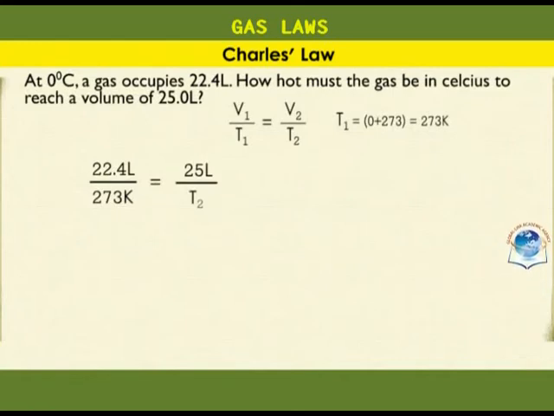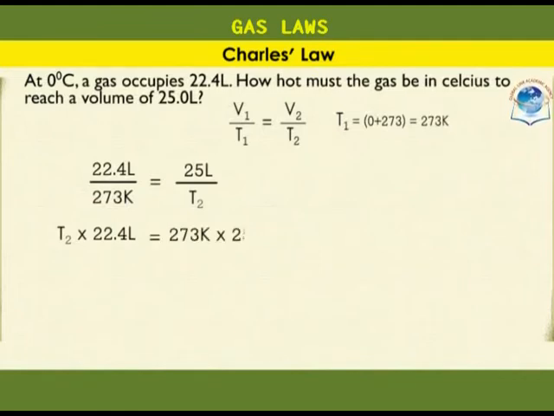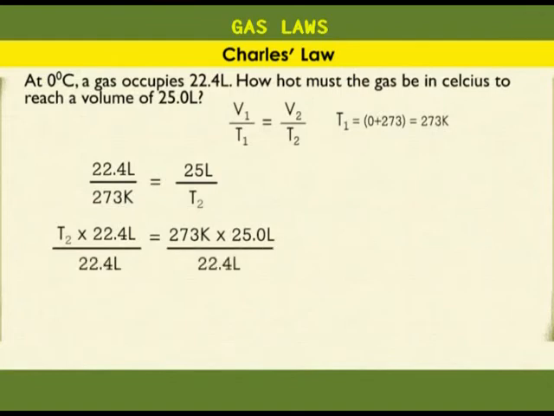Solve for T2. For us to solve for T2, we need to cross multiply here. T2 times 22.4 liters is equal to 273 Kelvin times 25.0 liters. To get T2, we divide both sides by 22.4 liters. 22.4 liters cancels out here.